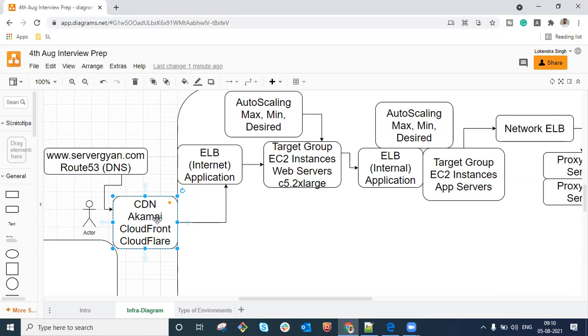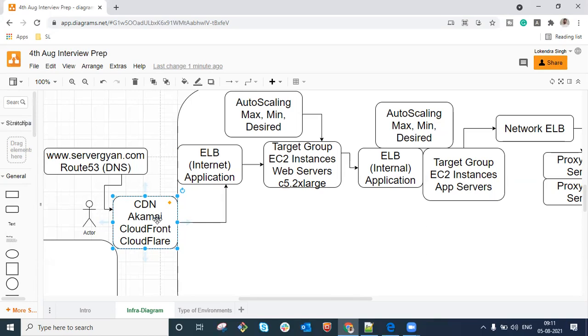It does not have a central server. First of all, whenever we enable this particular mechanism, all the data will be replicated to all the locations. Whatever location you prefer, let us say if you have your user base in India only, then all the edge locations within the India region that AWS has, your data will be replicated to all those locations. So would it be automatic, or do we have to decide? Yes, it would be automatic and taken care of by Akamai, CloudFront, Cloudflare, whatever CDN provider you are using. That particular data replication part will be handled by that CDN provider only. Okay.